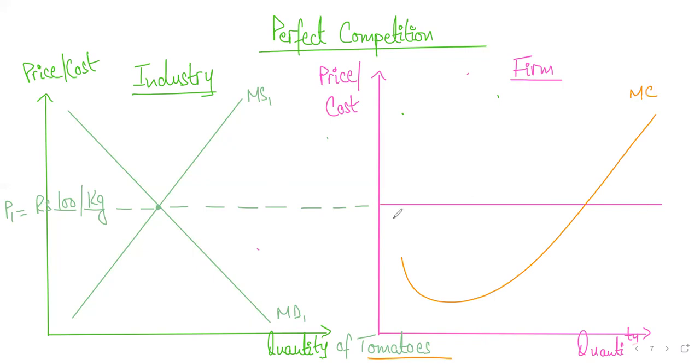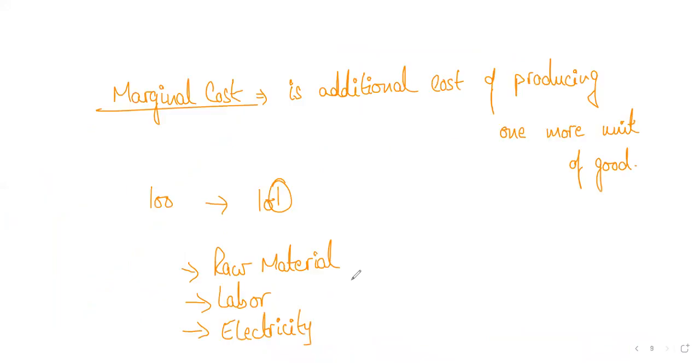So this straight line is your demand curve. This is also showing you the price and one more thing, marginal revenue. Now you would be wondering what this marginal revenue is. This is a new term that I've introduced. Let's give you some time to guess it first. What is marginal revenue, students? You already know the word marginal means additional. If you're using the term marginal revenue, what can you guess out of that?